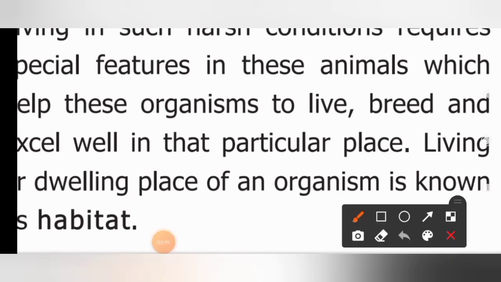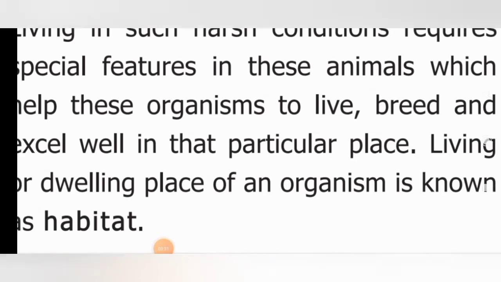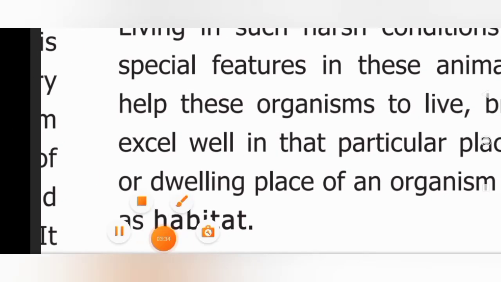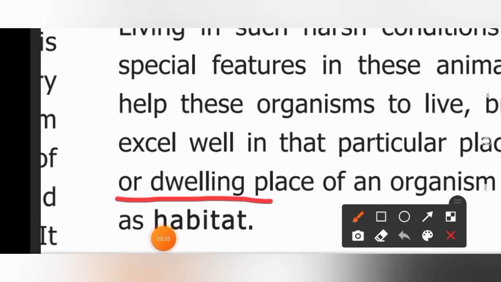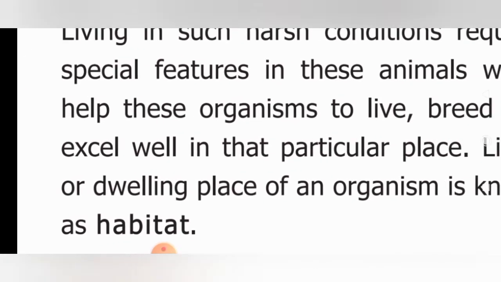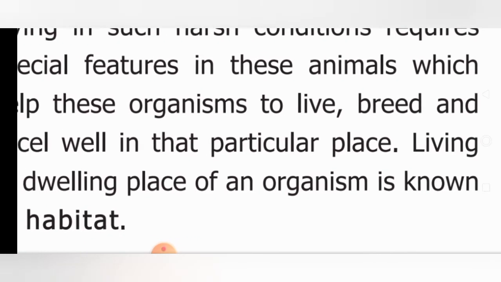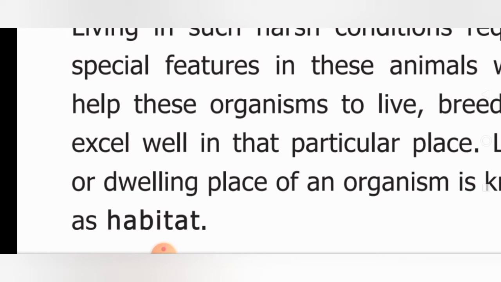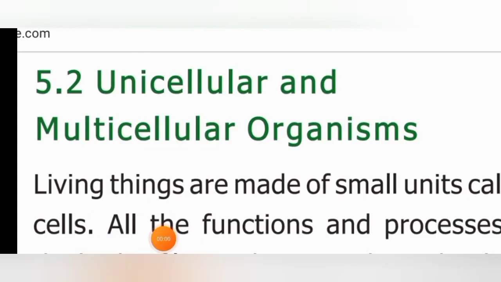The living or dwelling place of an organism is known as its habitat. The place where the organism lives is called its habitat. Is it clear, children? Good.